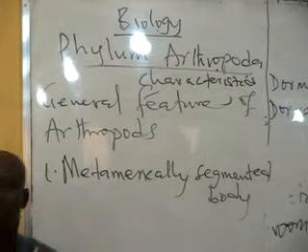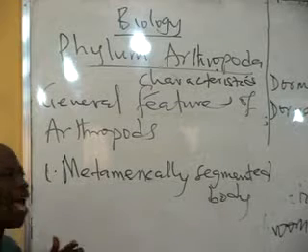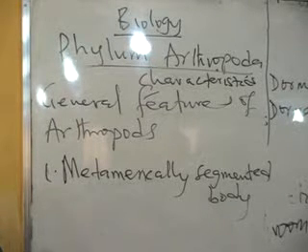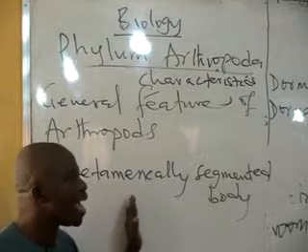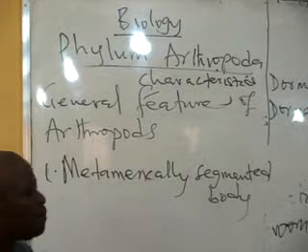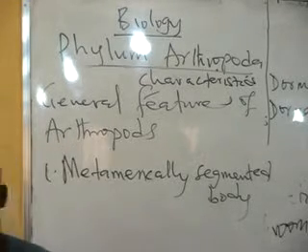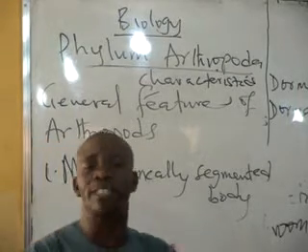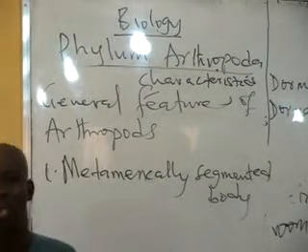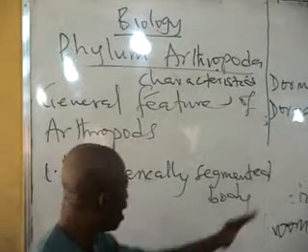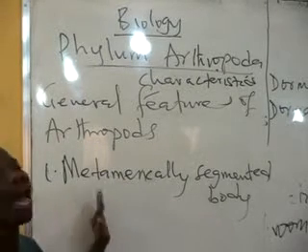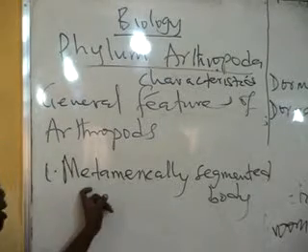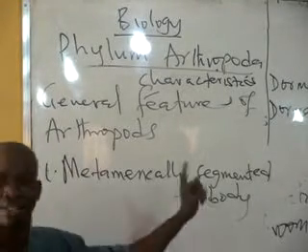What's the meaning of this? The body is segmented into repeated units. Some of them have 3 units of the body. Some of them have 2 units of the body. Some of them have up to 10, 20 units of the body. But it's peculiar and general to all of them that they have a body segmented into repeating units. That's the meaning of this term, metamerical segmentation.